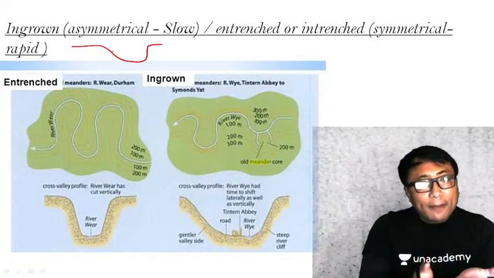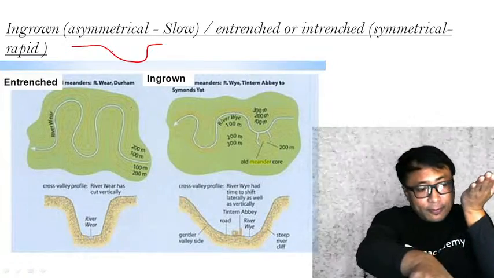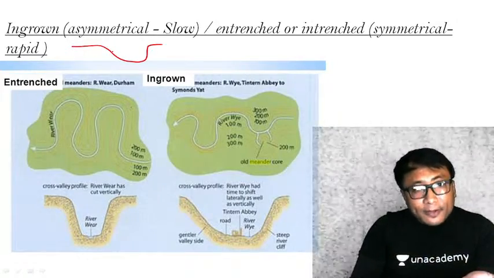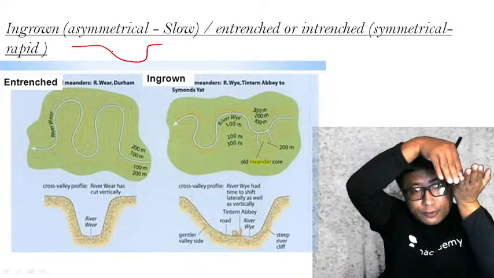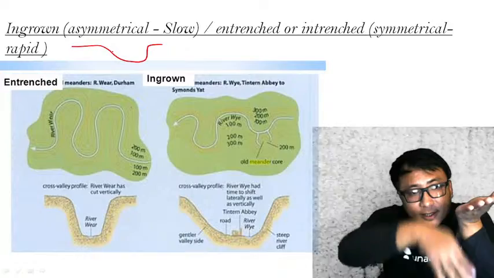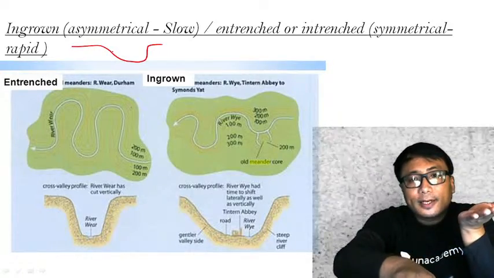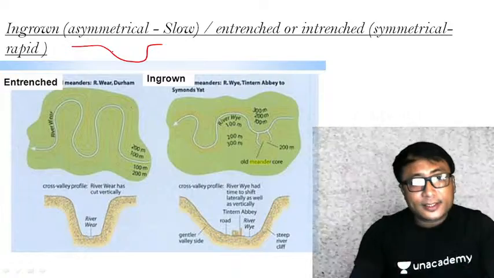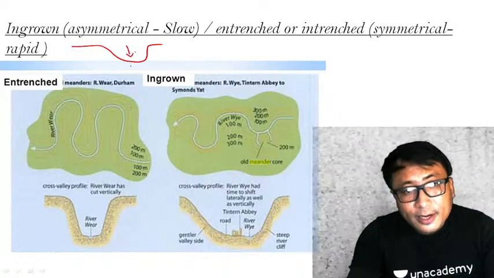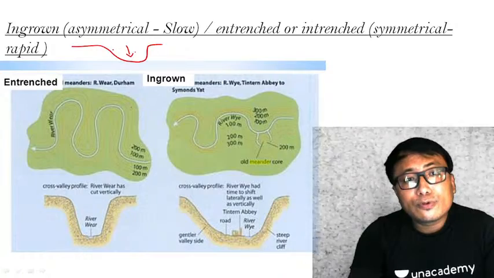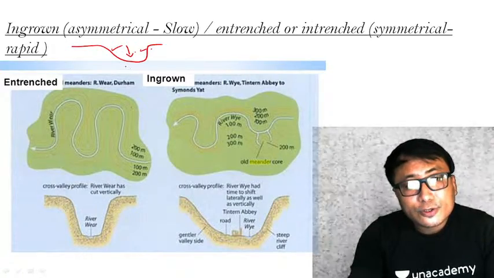Why? Because if the upliftment is very fast, the river has a swift flow. If the upliftment is very rapid, what will happen? The river will also rapidly try to cut or deepen its valley. Clear? Now, when it does, say for example, a river is running like this, the river will rapidly cut, therefore it will not follow the profile that was developed here.